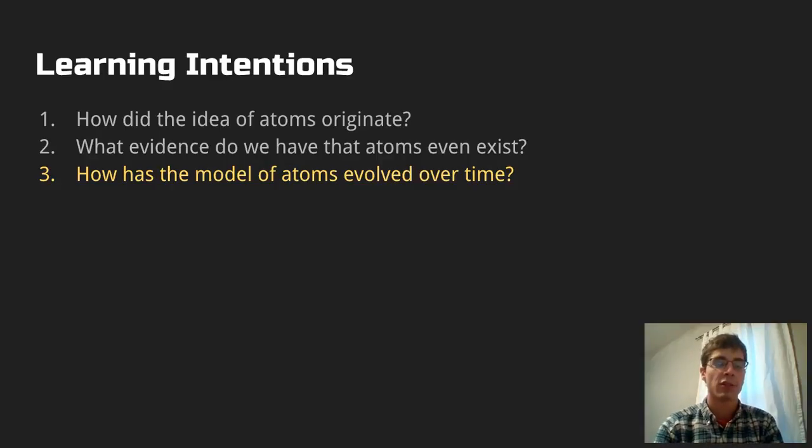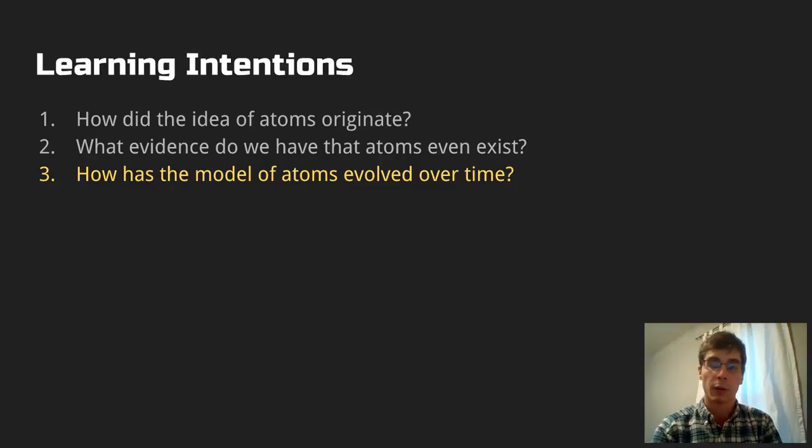And then for learning intention 2, we talked about Dalton and Einstein and how they gave us further evidence that atoms exist. You also should have read about things such as Lavoisier, Mendeleev, about the periodic table of elements and the work that those people have done. Today what we're going to talk about here is how has the model of atoms evolved over time.